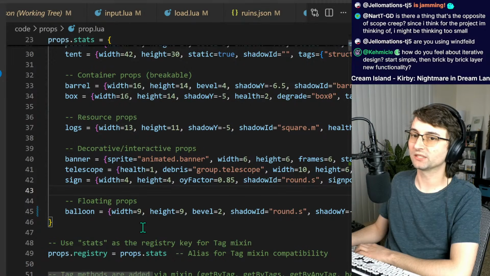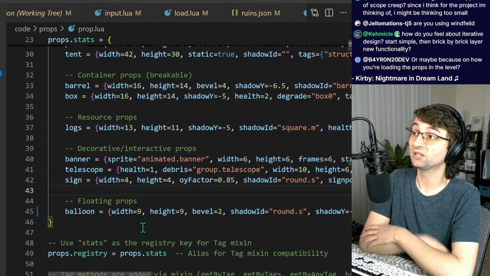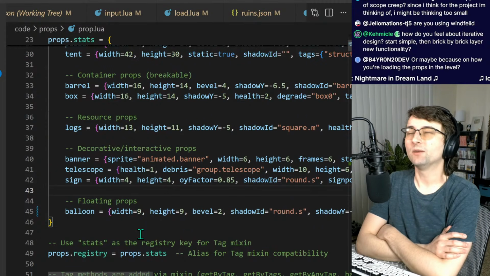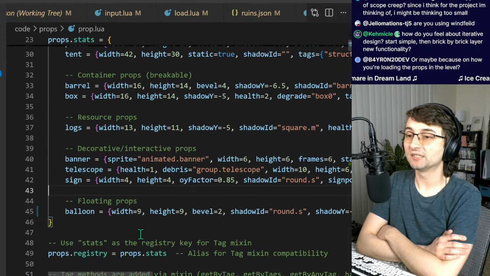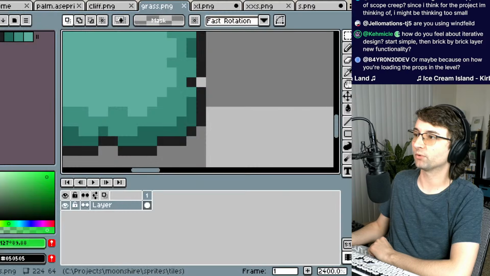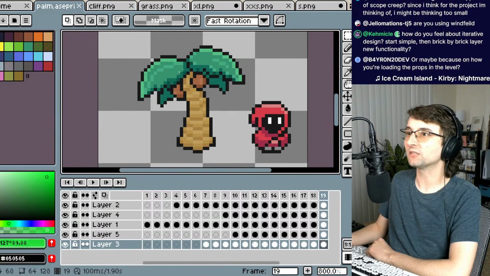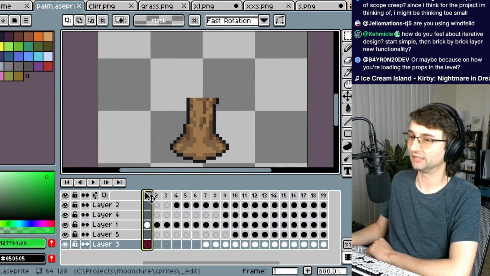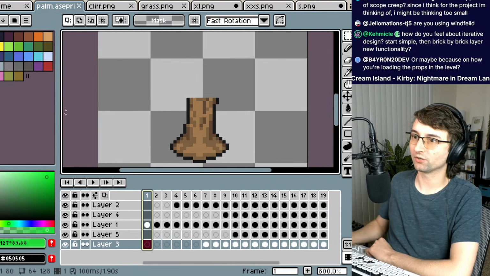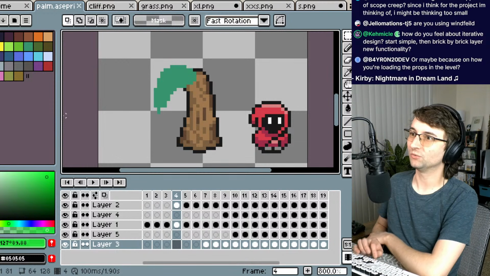How do you feel about iterative design? Start simple, then brick by brick layer new functionality. That's exactly what I do. Well, in terms of gameplay, I think that it is a good way to do it. I definitely do that with design and with art. If I show my sprites, the way I draw my sprites is all iterative. Like this palm tree, I didn't just start with the palm tree. I started with this. I had a trunk that I started with. And this is the iteration that I went through in order to get to the final product.